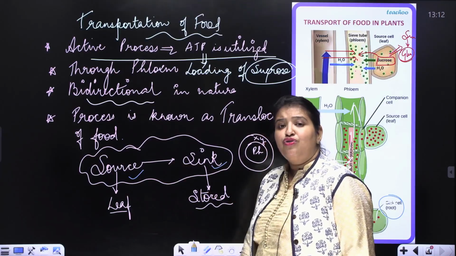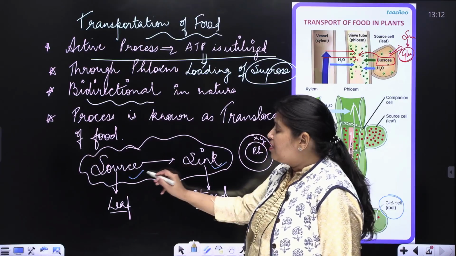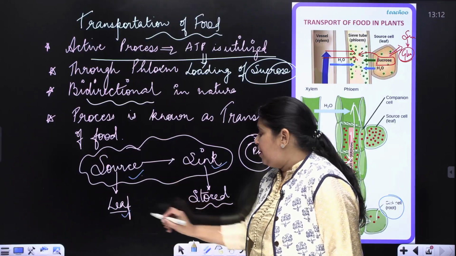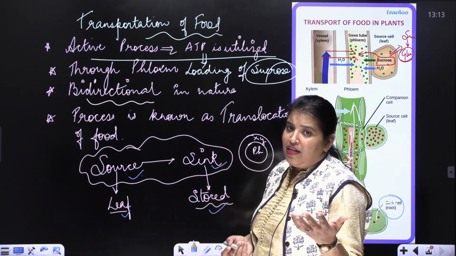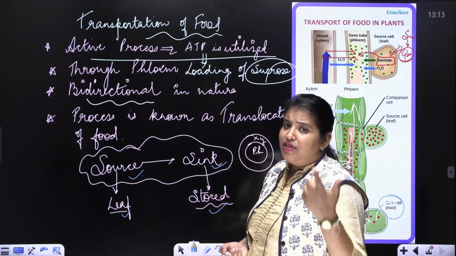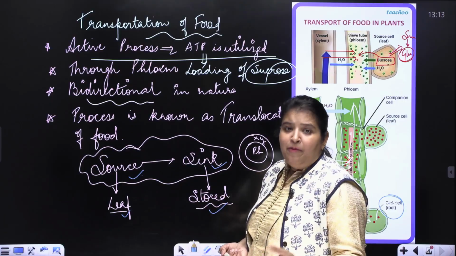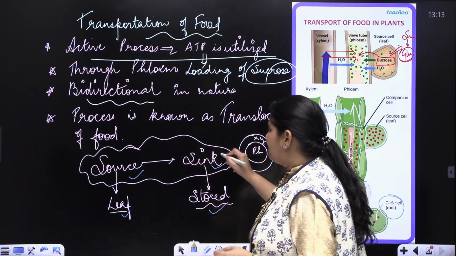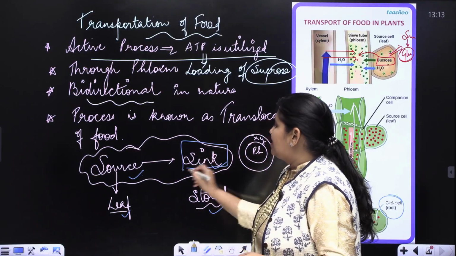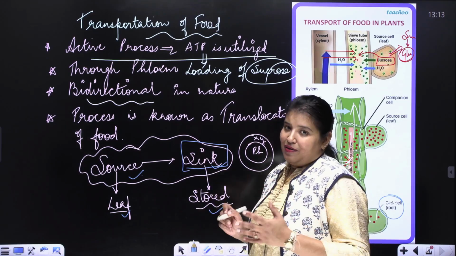It is a source to sink mechanism where synthesis of food takes place in the leaf and it is stored in any other part. You know where leaves store food. It could be a root, it could be a stem, it could be leaves, it could be fruits. Wherever the food has to be stored, it will reach that last place, and that last cell will be the sink.